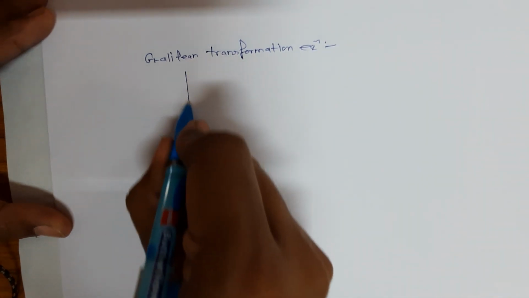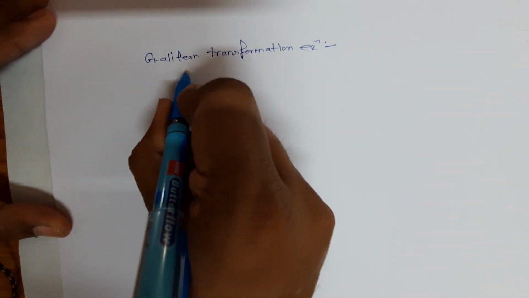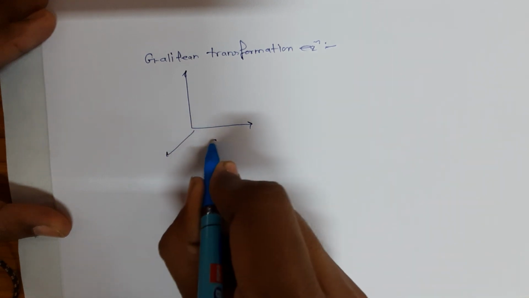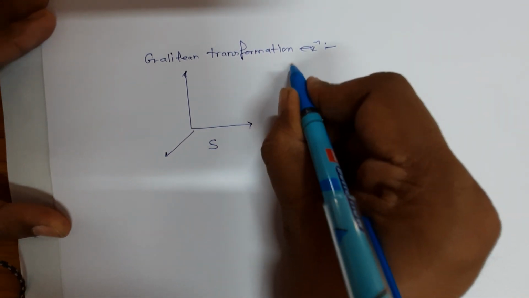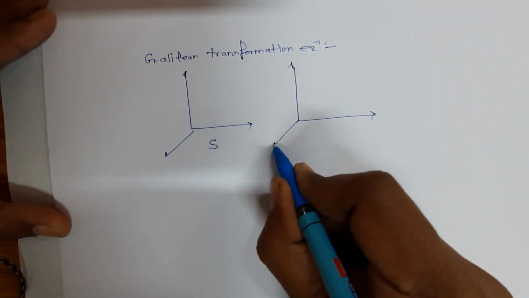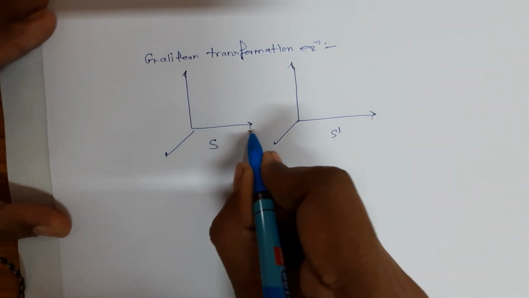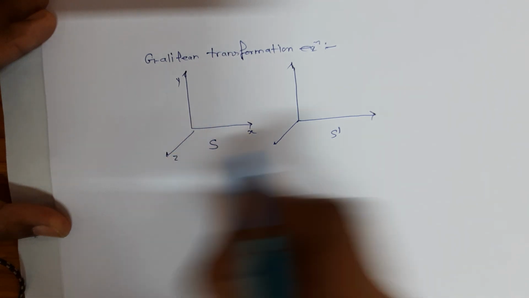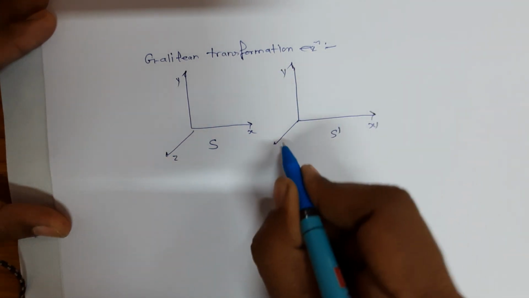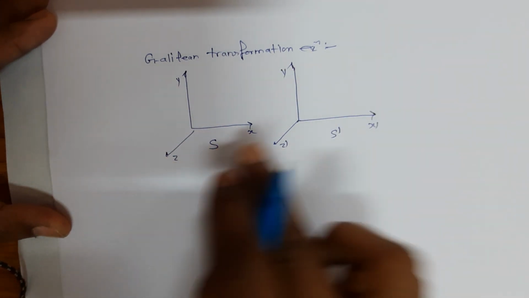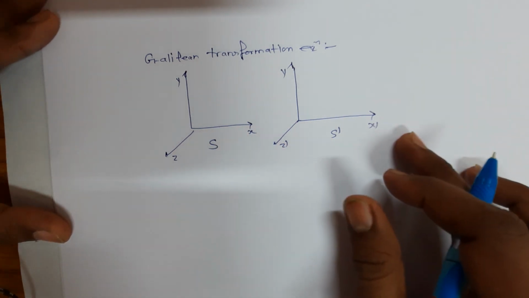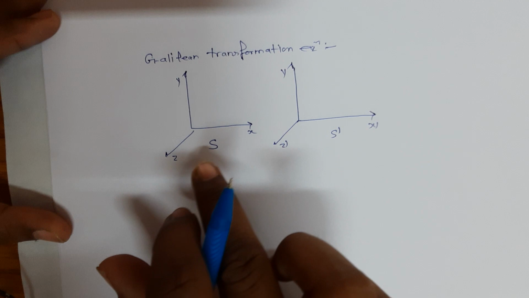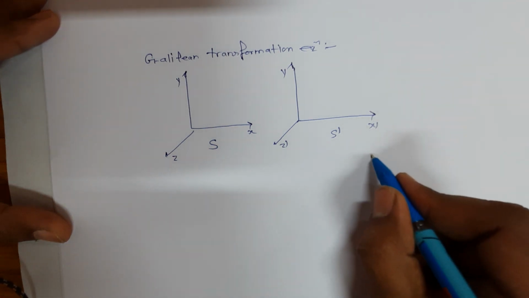Suppose there are two frames of reference, one is S and the other is S dash. These are their axes x, y, z, x dash, y dash, z dash. Suppose S and S dash are inertial frames of reference. Since they are inertial frames of reference, we can assume that they are moving with some constant velocity v.